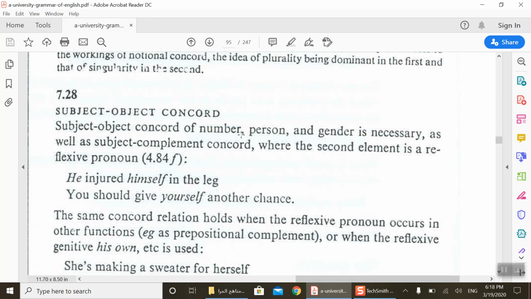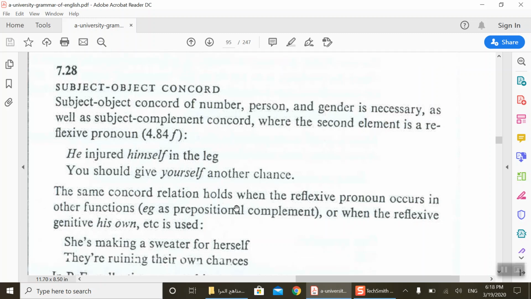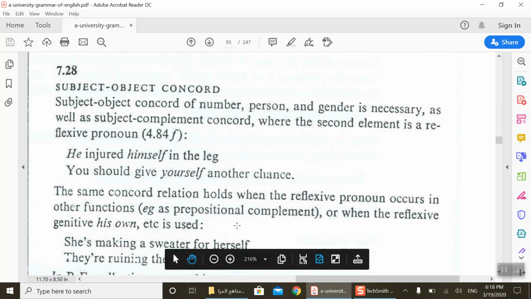Subject-object concord of number, person, and gender is necessary, as well as subject complement concord, where the second element is a reflexive pronoun. You see, reflexive. Okay, he injured himself in the leg. Himself: he injured himself. You see, subject, object, reflexive. You should give yourself another chance.